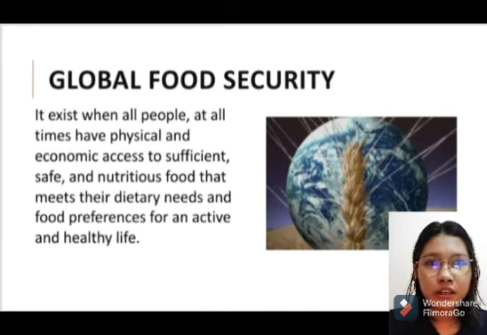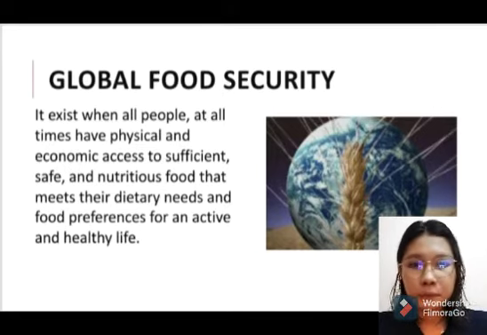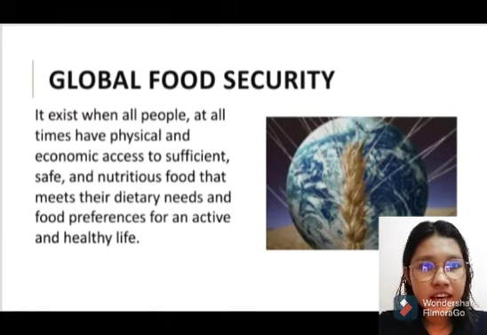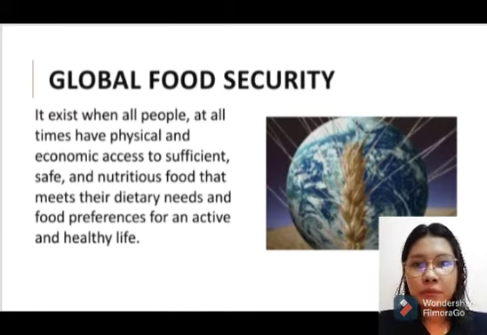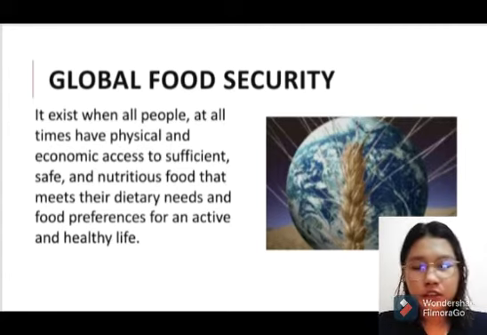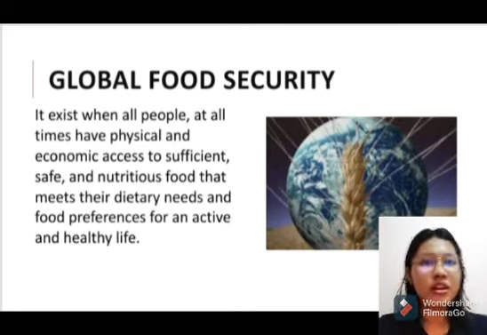So, we all know that global food security is one of the top priorities of all countries, whether they are developed or non-developed. Security is not only about securing that people meet their needs in terms of food, but it also means the sustainability of society, such as in population growth, climate change, water scarcity, and agriculture. So there are many aspects that are related to global food security. It's not just all about food.